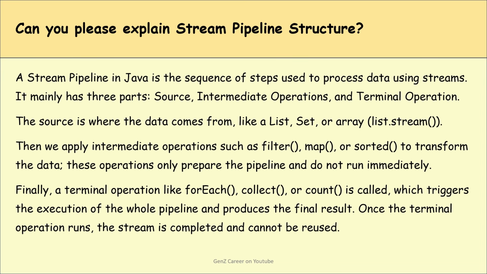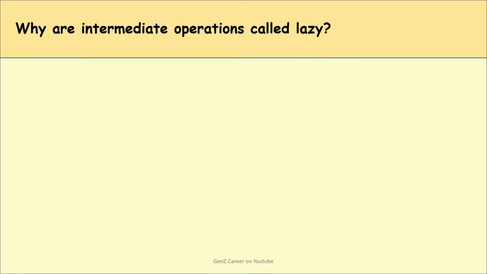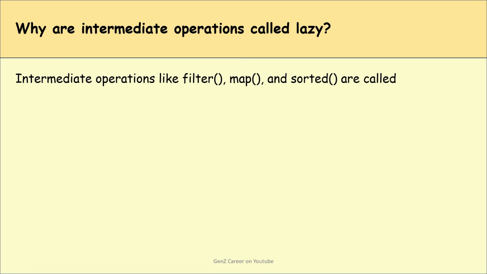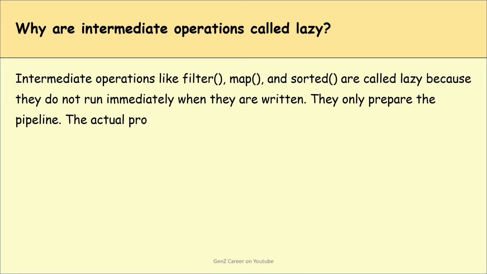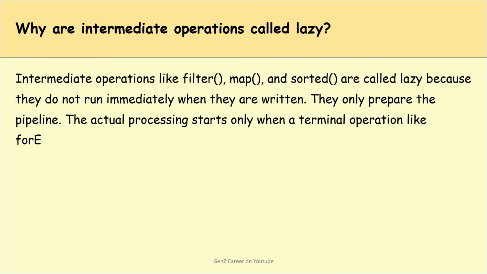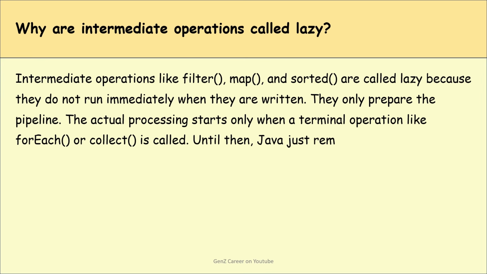Okay. Now, next question is, why are intermediate operations called lazy? So, guys, intermediate operations like filter, map, and sorted, or maybe others, are called lazy because they do not run immediately when they are written. Okay, they only prepare the pipeline. The actual processing starts only when a terminal operation like forEach or collect is called. Until then, Java just remembers the steps but does not process the data.